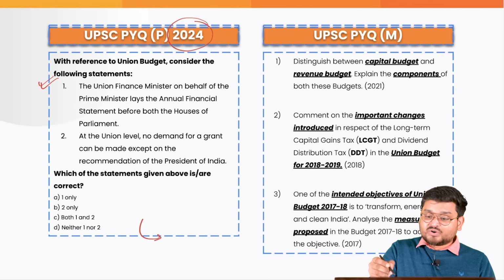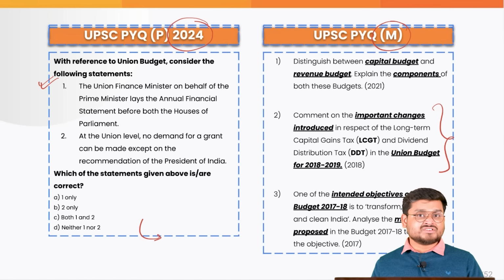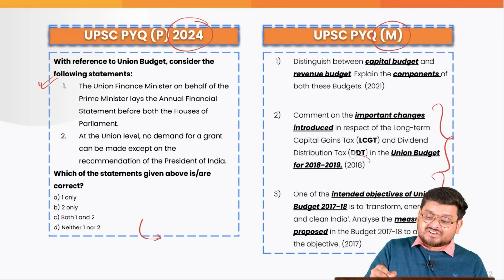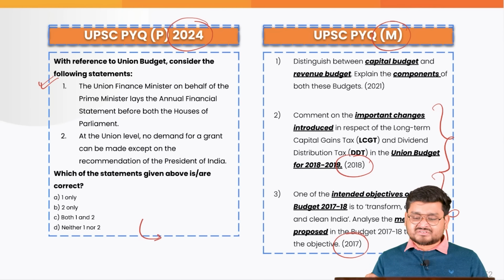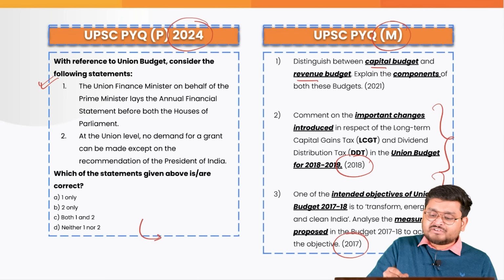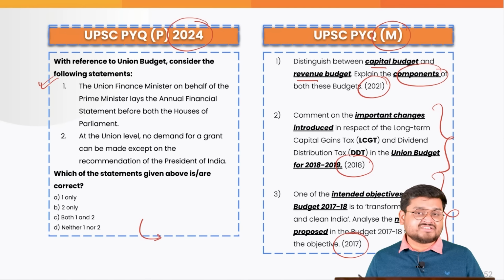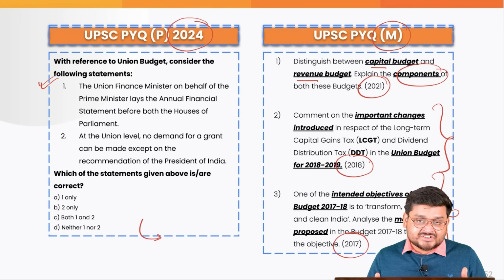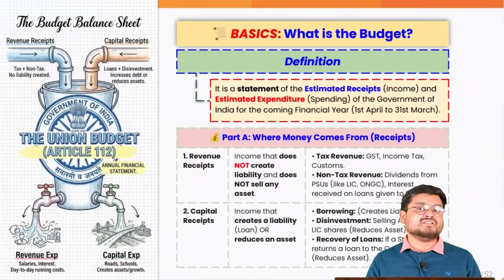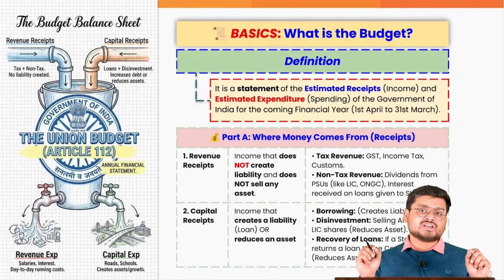Also, a very important trend is seen in the mains examination regarding the major changes in taxation policies or the various other measures proposed in various previous budgets were asked in the mains examination. Furthermore, the very basic things, for example, what is a capital budget, what is a revenue budget, and the components of the same were asked in 2021 mains examination. So, we can actually understand how important the topic of budget is, both from the perspective of prelims and mains. So that is why today I am going to start with the very basic concepts.